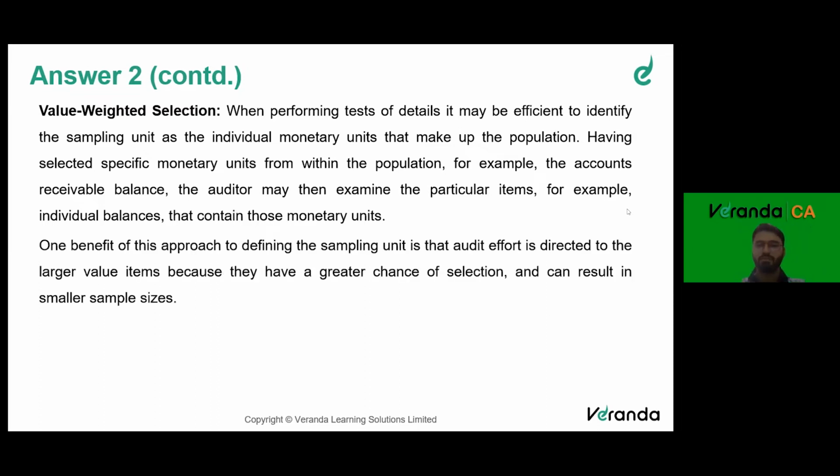One benefit of this approach to defining the sampling unit is that the audit effort is directed to larger value items because they have a greater chance of selection, and it can result in smaller sample size. So you will concentrate on units that have a larger value. Okay, you will concentrate on transactions, say, more than 1 crore. You will not concentrate on transactions that are less than 10,000. That is immaterial.